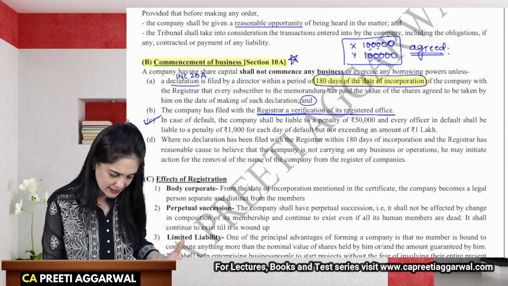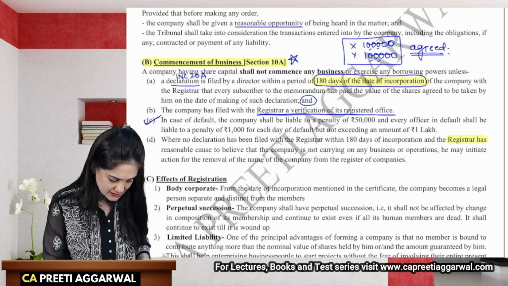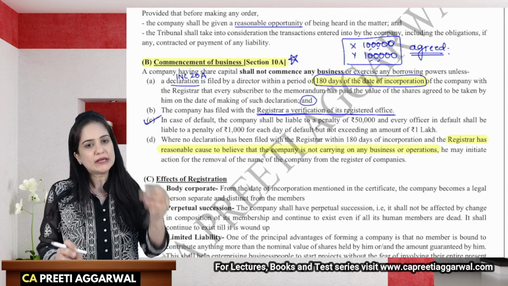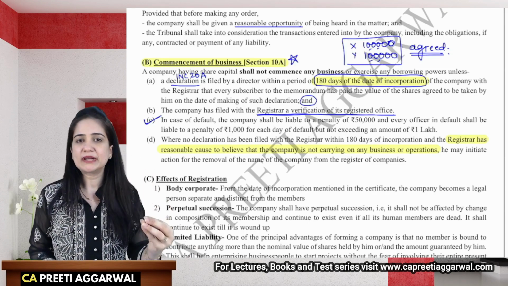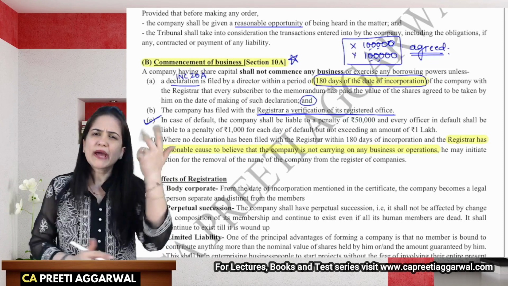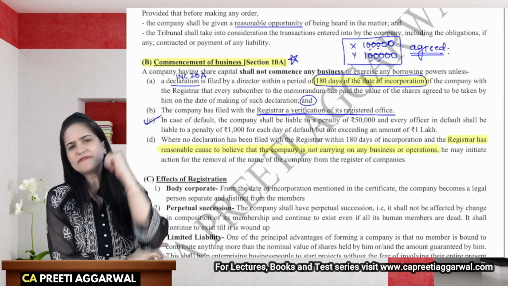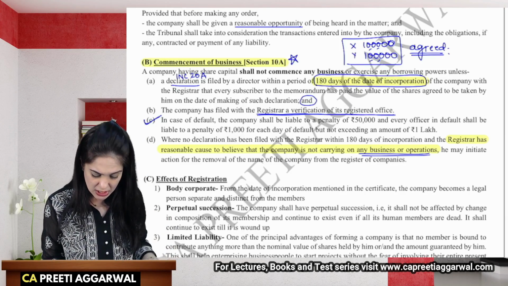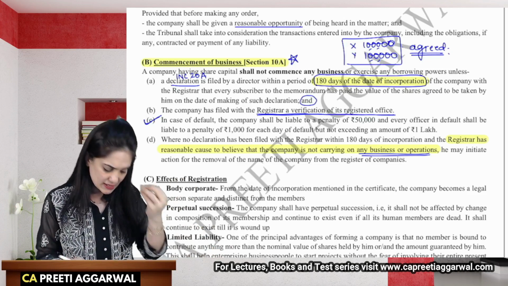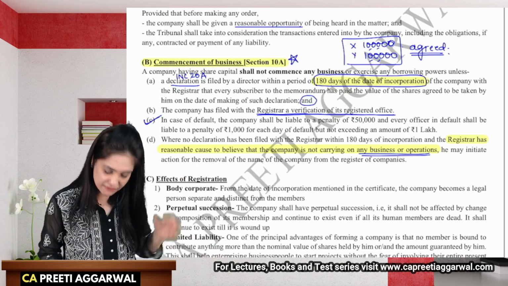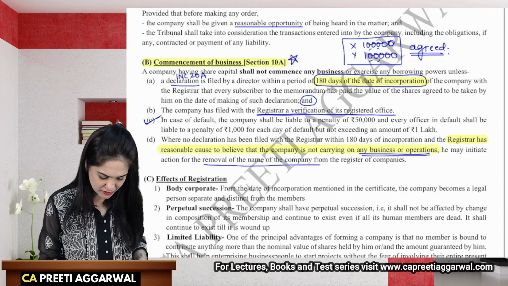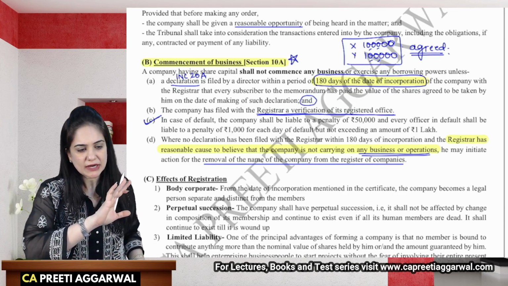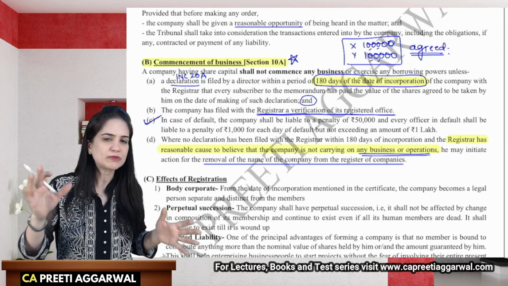If the registrar, let us highlight that, if the registrar has reasonable cause to believe that the company is not carrying on business. See, now if you have failed, yes, we will subject you to a penalty. But if the registrar feels that how can the company not bring in money, how can they function without money, it means that they are not doing any business operations, it may be like a shell company, then in that case they have the right to initiate action for removal of the name of the company from the register of companies. So in this case, if the declaration is not given, it means that we can assume that the company is not carrying on business.